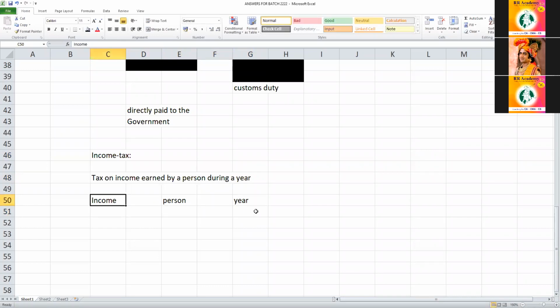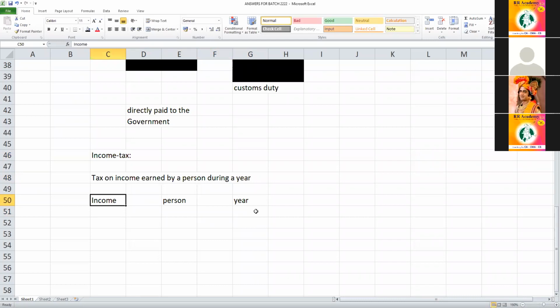Students, how is income earned? Can you give examples? What are the sources through which a person earns income? Salary, sir. First one is very important. Salary. You are employed in an organization. You are receiving salary. You are right.